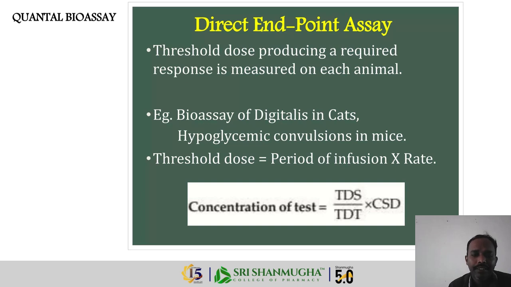And we have an example here for the quantal bioassay, that is, the direct endpoint assay. Threshold response: the threshold dose producing a required response is measured on each animal. Examples are bioassay of digitalis in cats and hyperglycemic convulsions in mice. Threshold dose is equal to the period of infusion into weight, right? Threshold dose is divided by concentration into CST. So these are the calculations we have to follow.